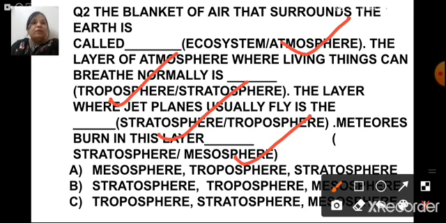It should be troposphere, stratosphere, mesosphere. The first one is atmosphere, right? The layer of air that surrounds the earth is called atmosphere. And the next three are troposphere, stratosphere and mesosphere. So it is there in C. So the correct answer is C.